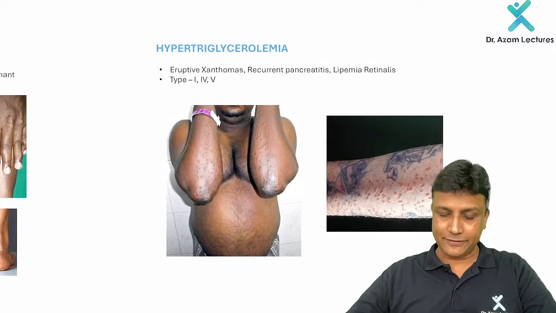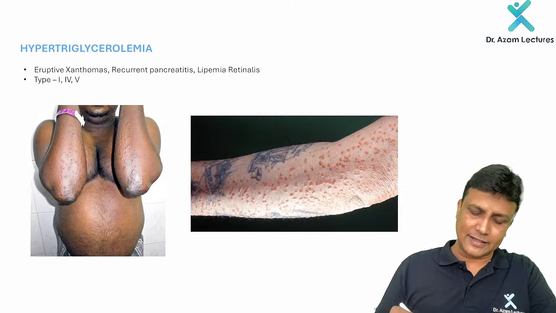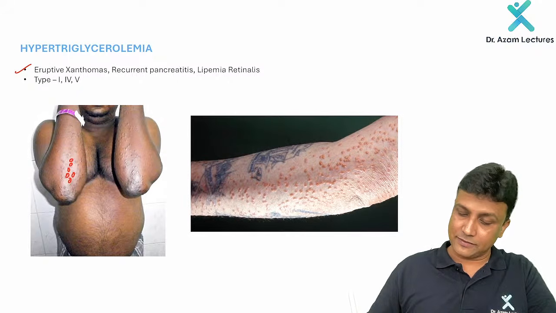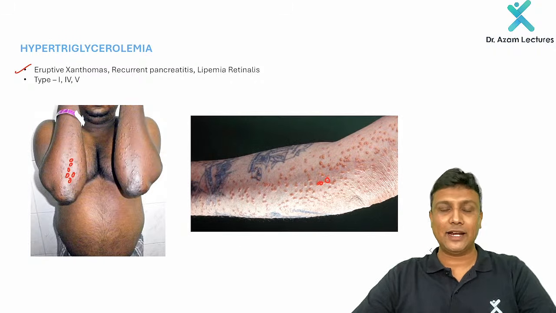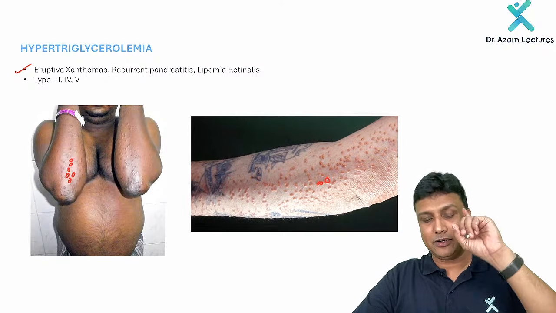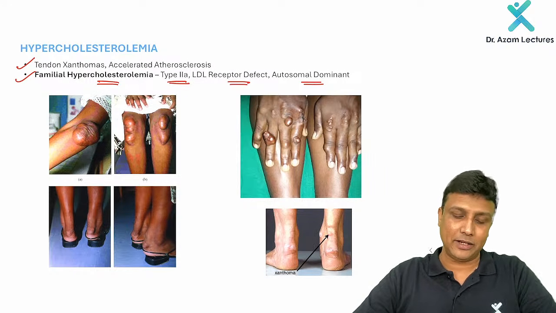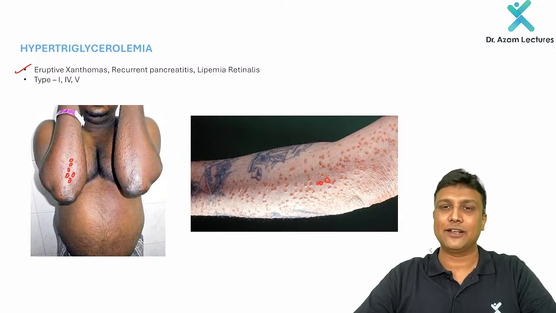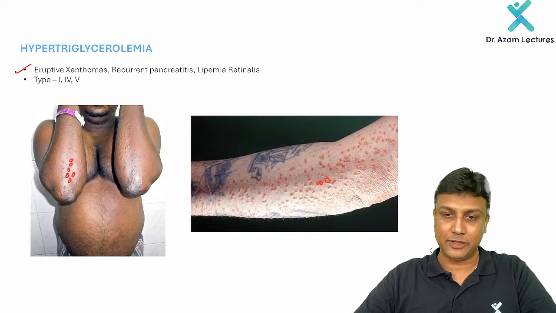Now, what is the difference with hypertriglyceridemia? Triglycerides will be elevated in this one. The examples here are eruptive xanthomas. You can see the small xanthomas over here. That is the eruptive xanthomas, and recurrent pancreatitis as well as lipemia retinalis. Which types does this include? Triglycerides are elevated in which types? Type 1, type 4, and type 5. Cholesterol is elevated in type 2A, that is familial hypercholesterolemia, whereas triglyceride is elevated in type 1, type 4, and type 5. Clear? That is about hypercholesterolemia.